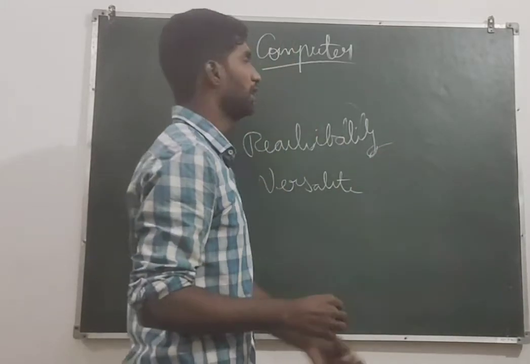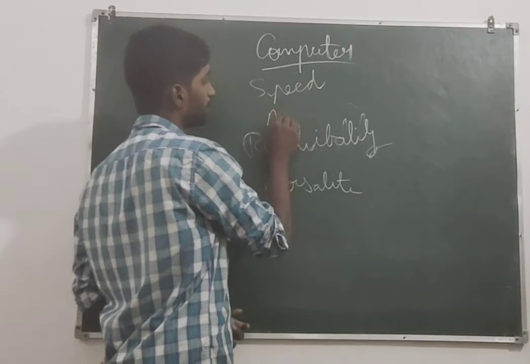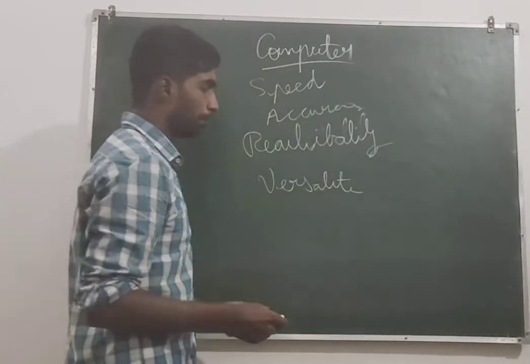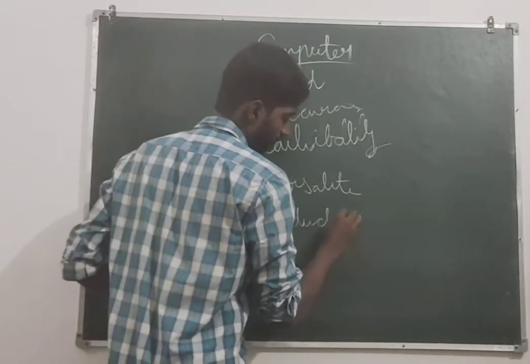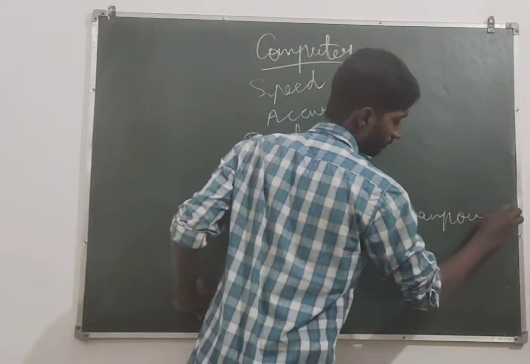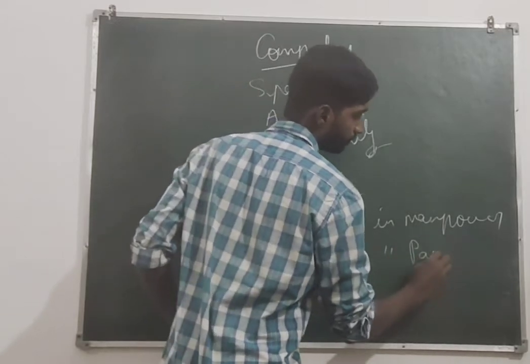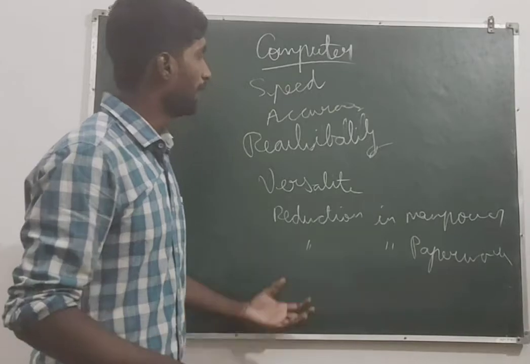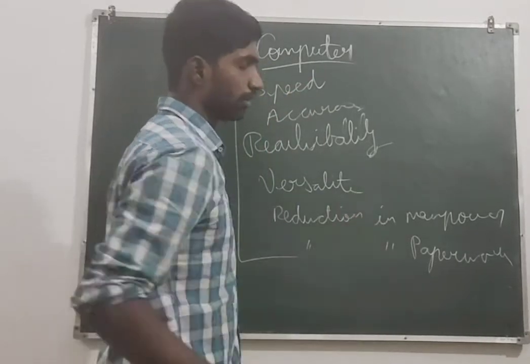First of all, speed. Accuracy. Reliability. Versatile. Reduction in manpower. And reduction in paperwork. Actually, these are the characteristics or advantages of computer.